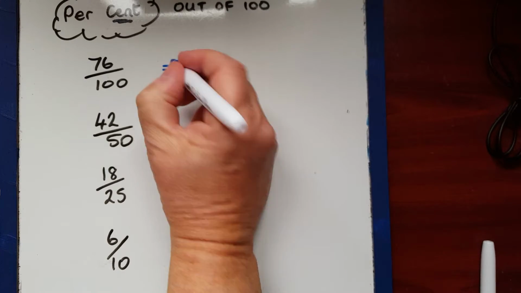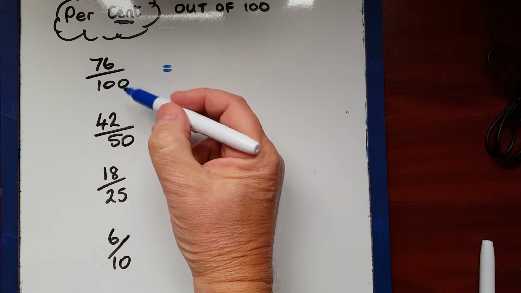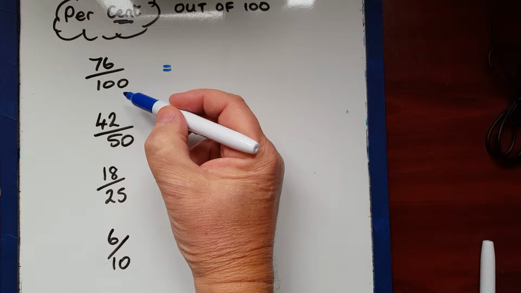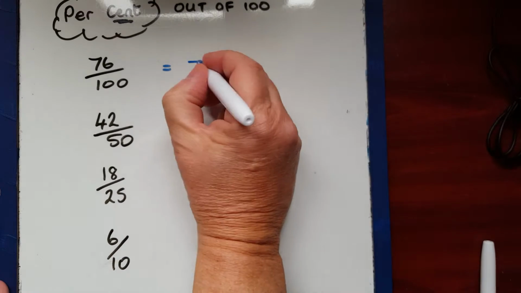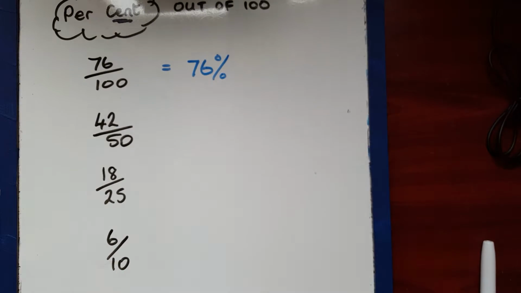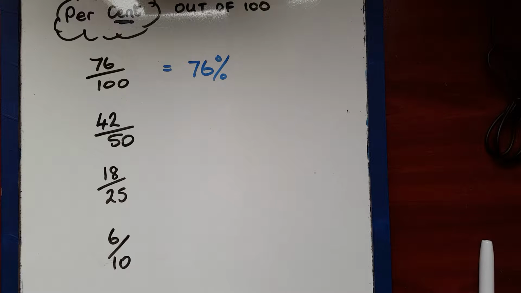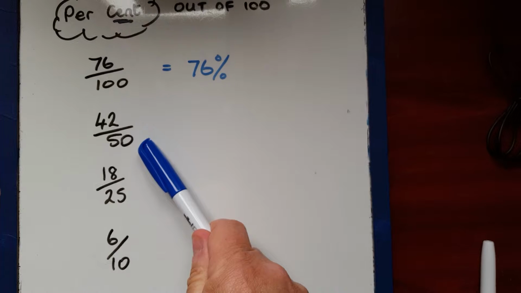Now this one's already out of 100. When the fraction looks like this and there's 100 at the bottom, it's a percentage. So that is 76%. Done. No more to do with that one. The next question, though, has got a 50 at the bottom. The way we have to think now is, how do we make that into 100?